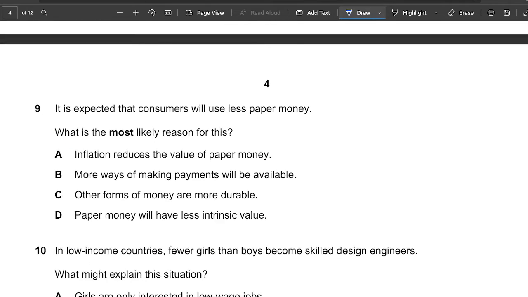It says, it is expected that consumers will use less paper money. What is the most likely reason for this? So remember, you need to know the characteristics of money, and why people use money. One is flexibility, portability, durability. So inflation reduces the value of paper money. That doesn't matter, because even if I go to another form of money, inflation is in all forms of money, not only paper money.